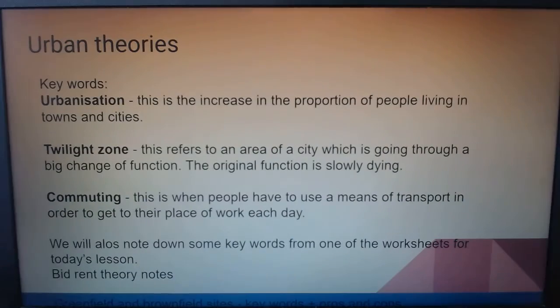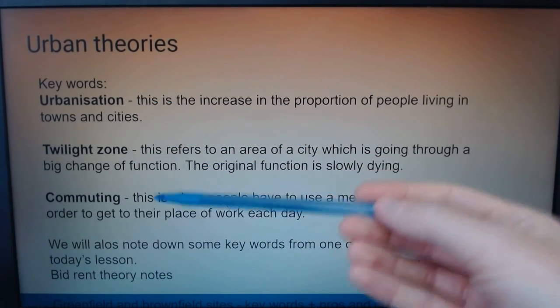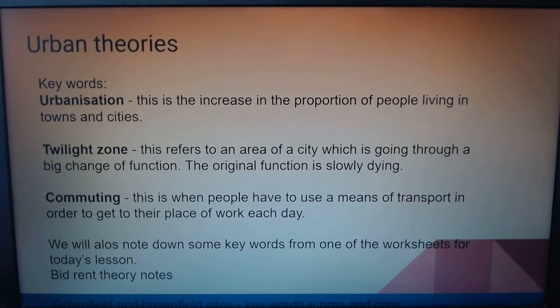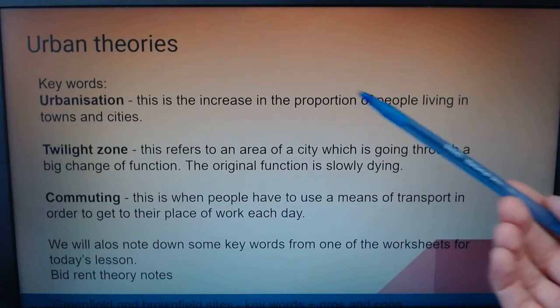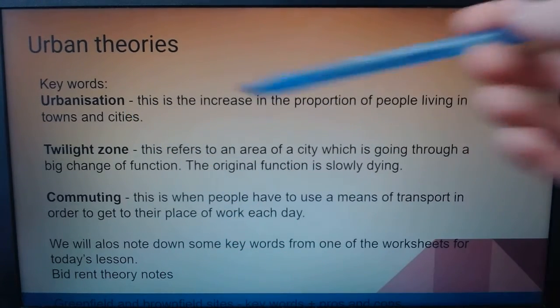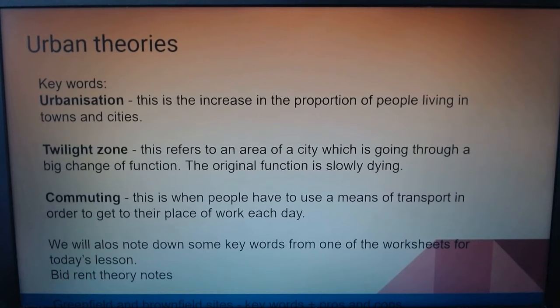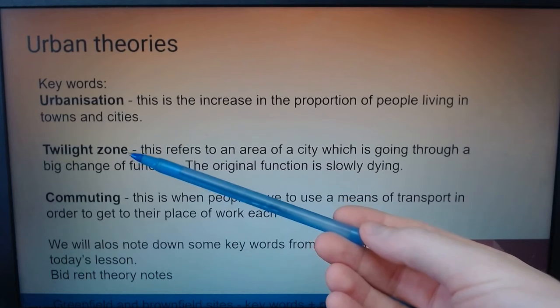So our keywords, first of all: urbanization, twilight zone, and commuting. They're your three keywords for now. What is urbanization? This is the increase in the proportion of people living in towns and cities. This is a global phenomenon. It's happening everywhere around the world, where more and more people are now living in cities. It's not going to slow down; if anything, it's going to speed up. Now, cities have been around for hundreds of years. It's not a new phenomenon.